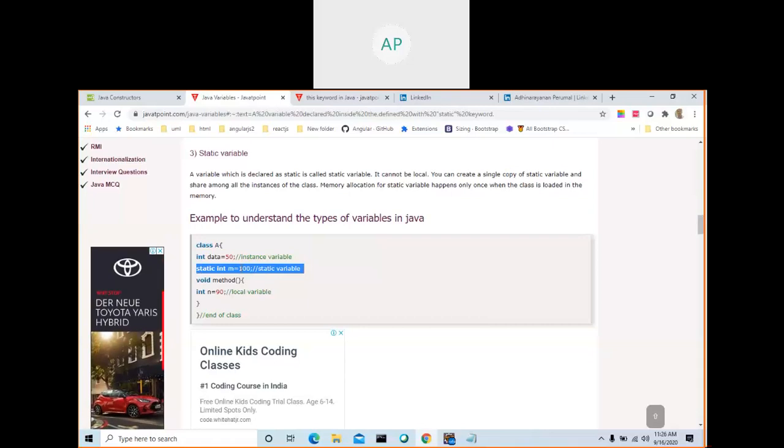That's very important. This one, each object has its own value, whereas this value will be common for all objects of this class. This local variable you cannot access outside of this method. You can access it only within this method.